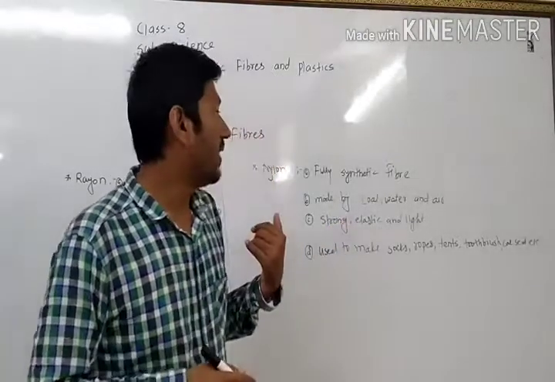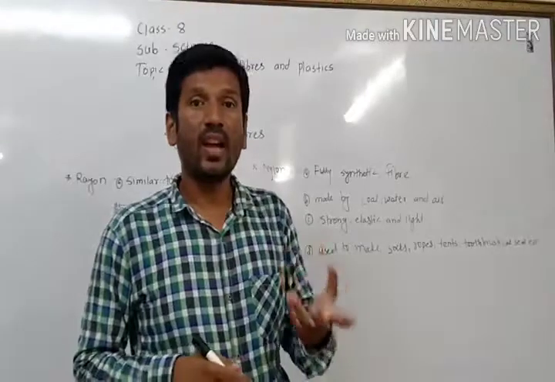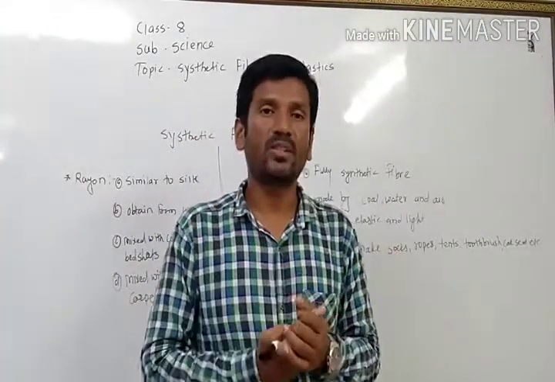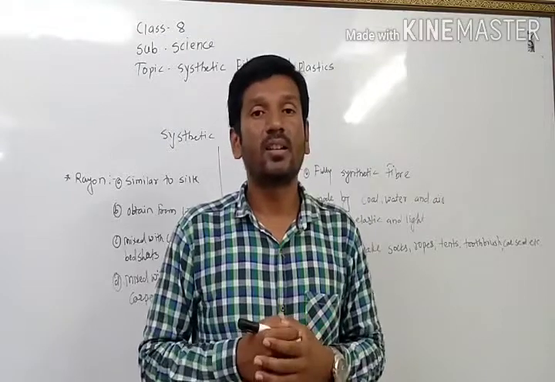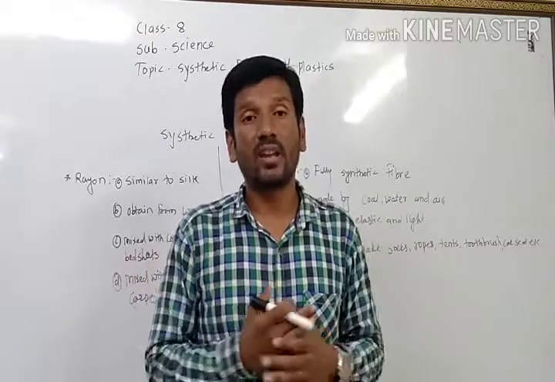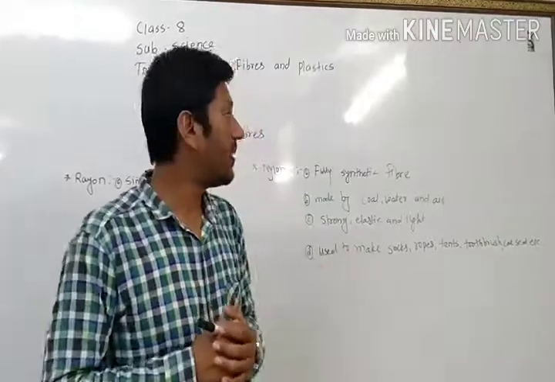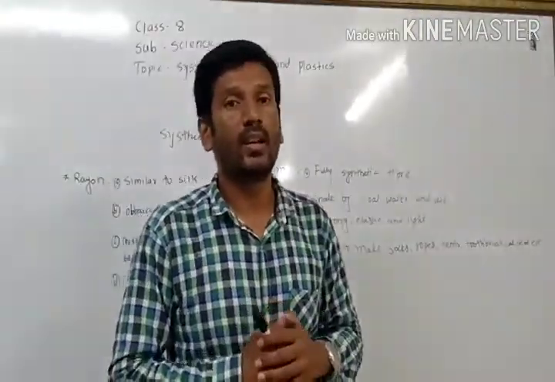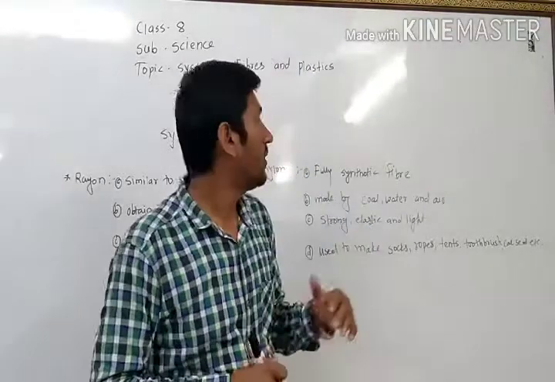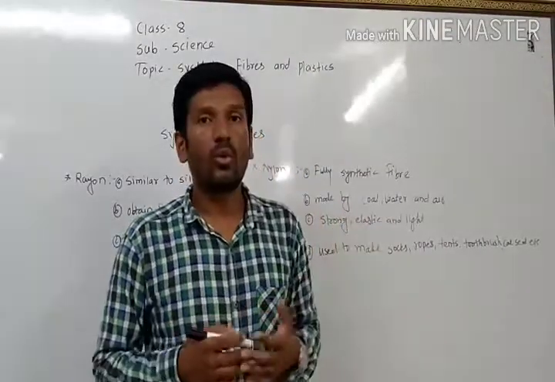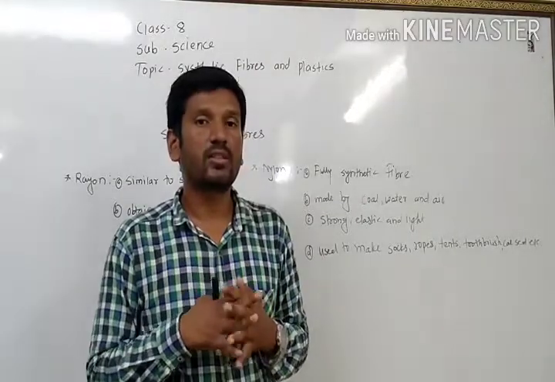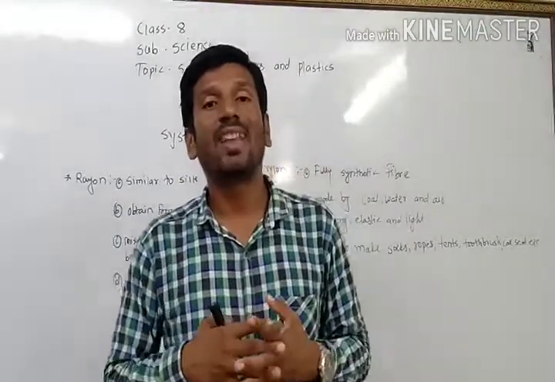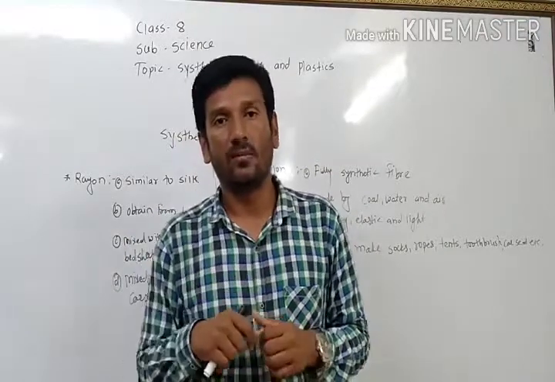We can say strong, elastic and light, the three best qualities it has. That's why it has versatile uses. So let's see what it is made of. It is a fully synthetic fiber, and it is made up of coal, water and air. Three different substances are used to make nylon, and nylon was introduced in 1931 to the world.